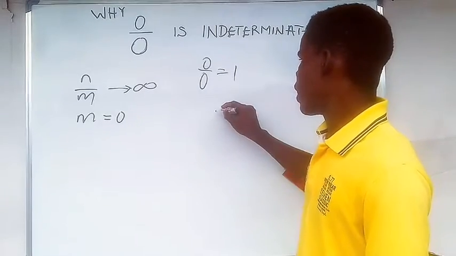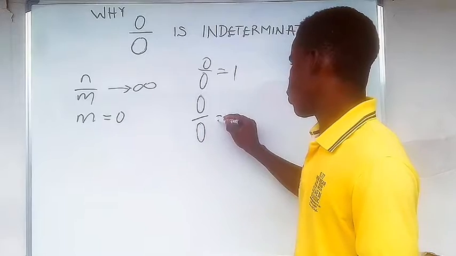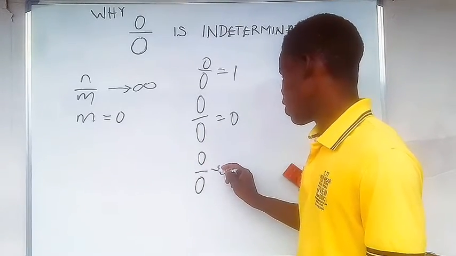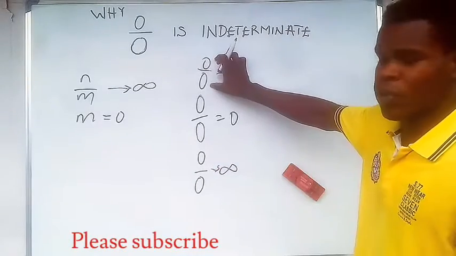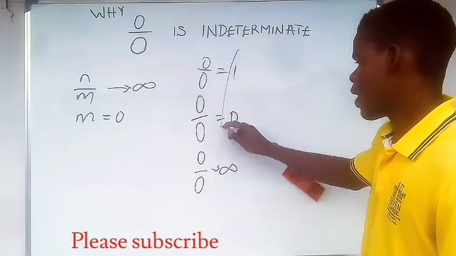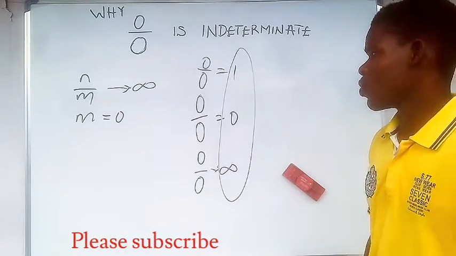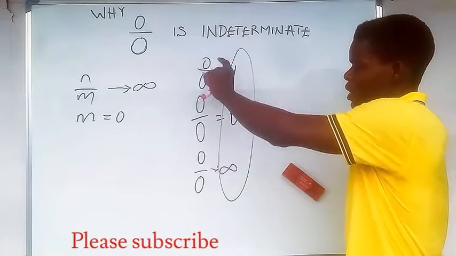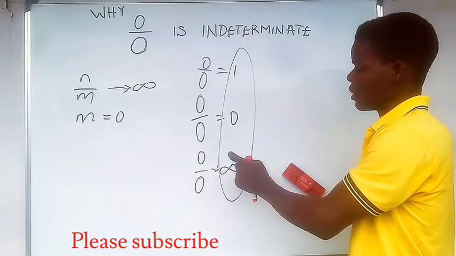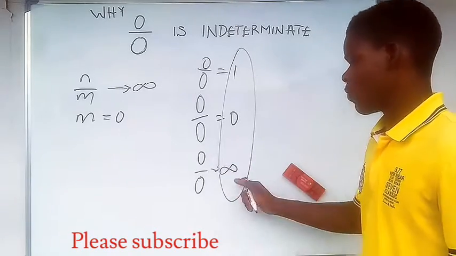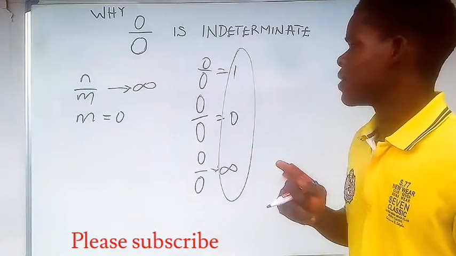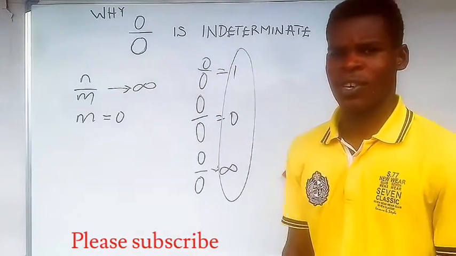That is to say, 0 over 0 can be 0, and 0 over 0 can get very large due to the numerator and due to the denominator. So we can have this as our result. The first is 1, the numerator and denominator are the same. The second is 0, the numerator is 0, and the third is very large or tends to infinity, increases without bounds due to the denominator. Okay, so with this, I can say that 0 over 0 doesn't approach a certain value.